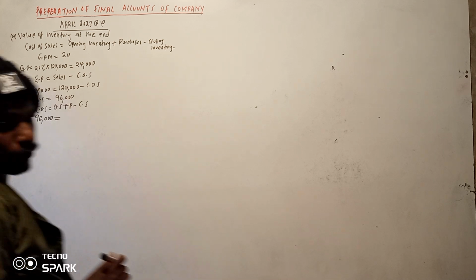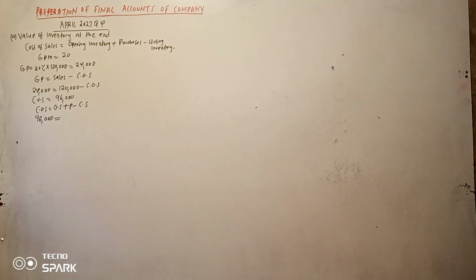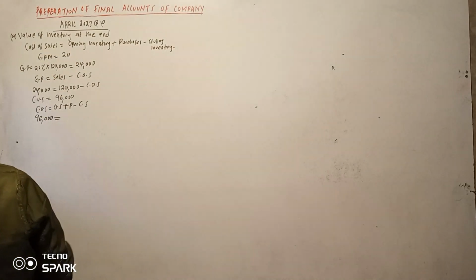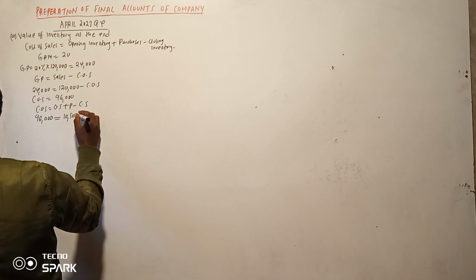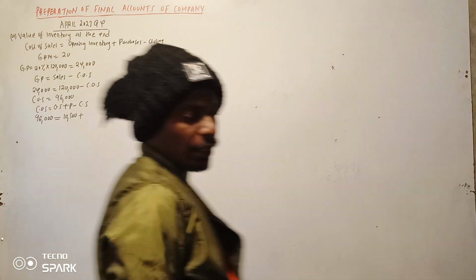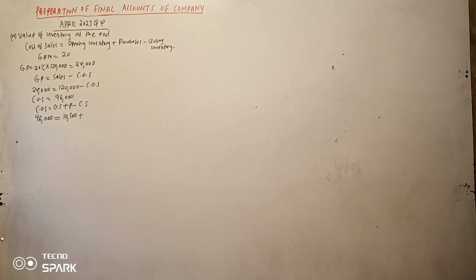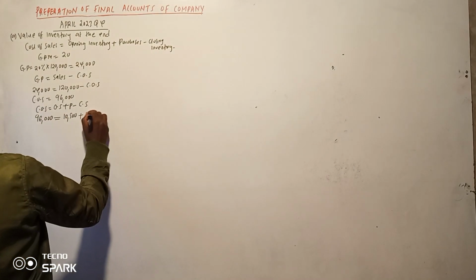Our opening stock from the question, as at 1st April 2022, is 10,500. And then we add purchases. Our purchases in our trial balance are 105,500.